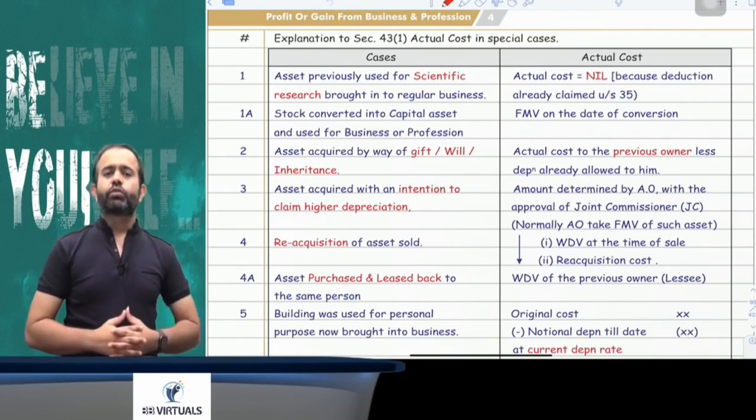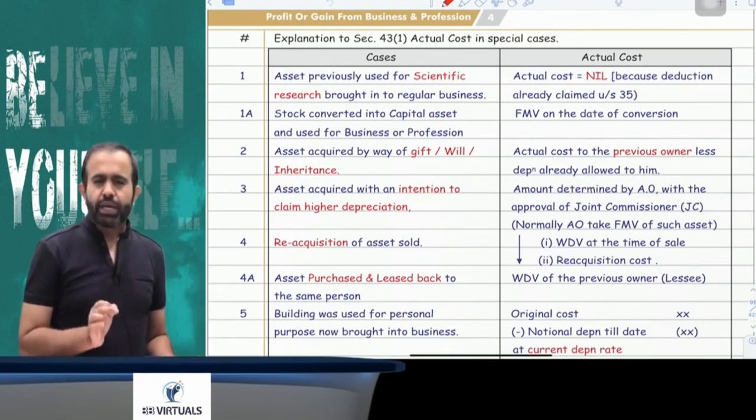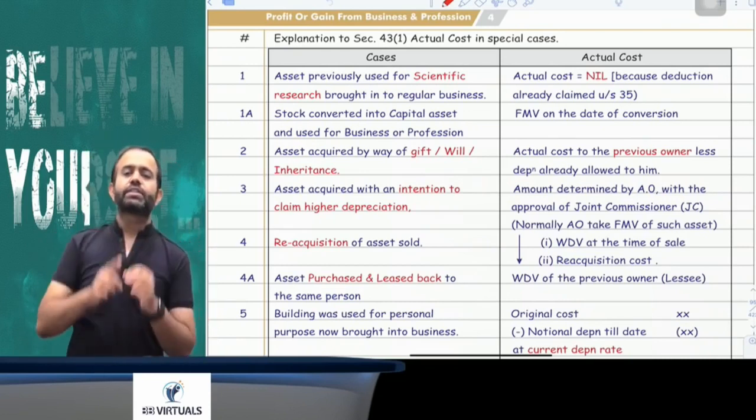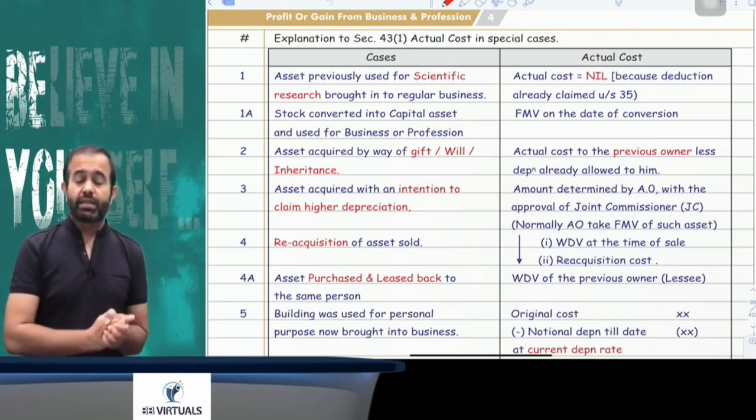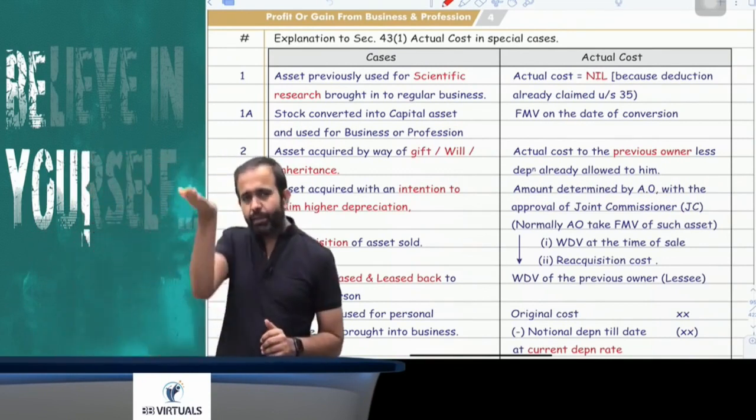So now the question is, what will be the actual cost? Here the actual cost will be the FMV as on the date of conversion. Means whatever FMV was taxable under section 28, that same FMV will be treated as actual cost for the purpose of the block of asset. Means you have to add that FMV.